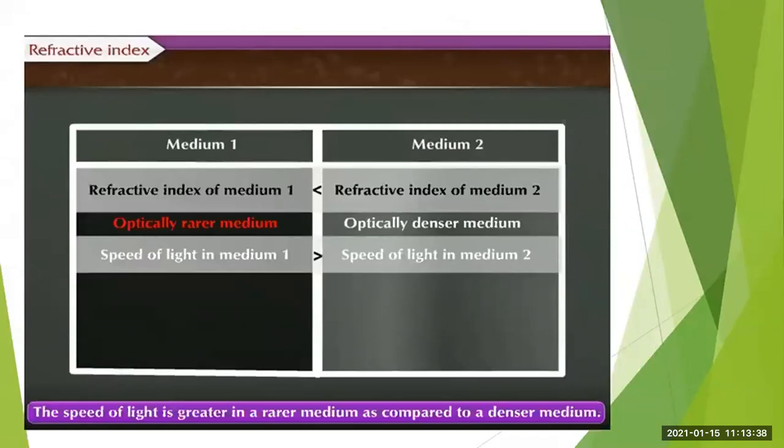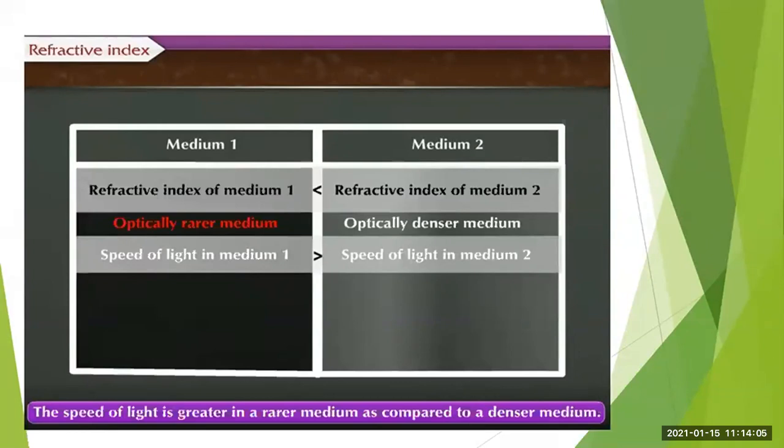If two mediums and their refractive index values are given to you, you should be able to tell that the medium having the lower refractive index value is the optically rarer medium, and the one whose refractive index value is more is the denser medium.